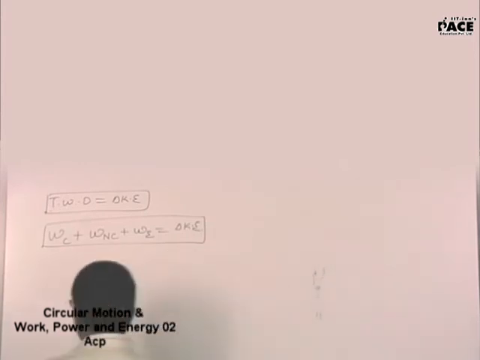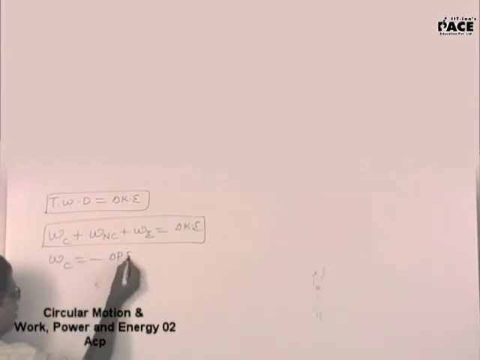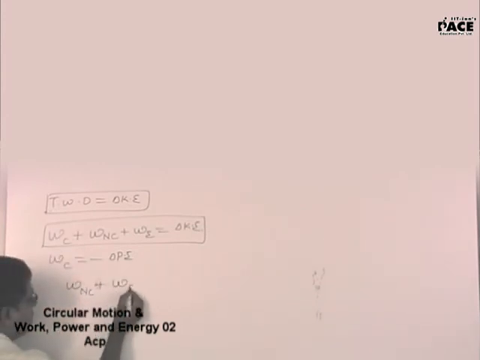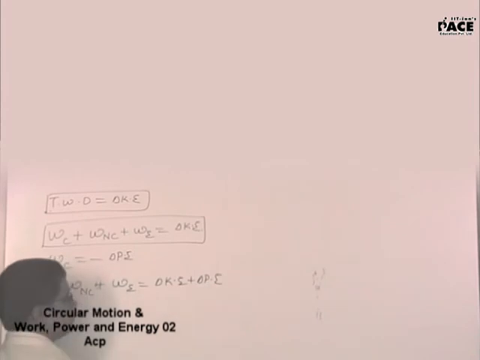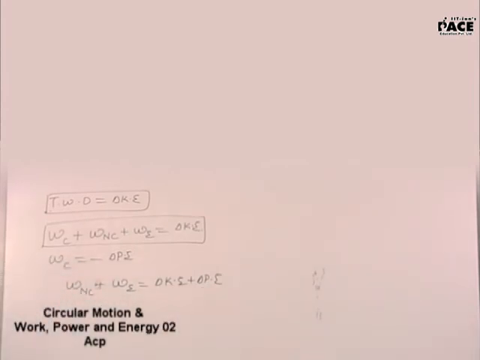So technically, you write work done by conservative as minus delta PE. So when I substitute here, work done by non-conservative plus work done by external will be delta KE plus delta PE.